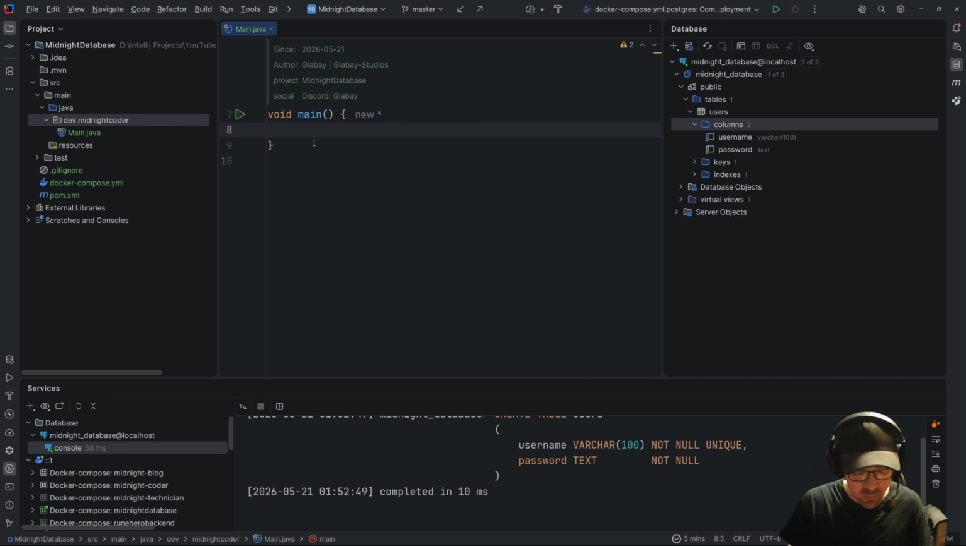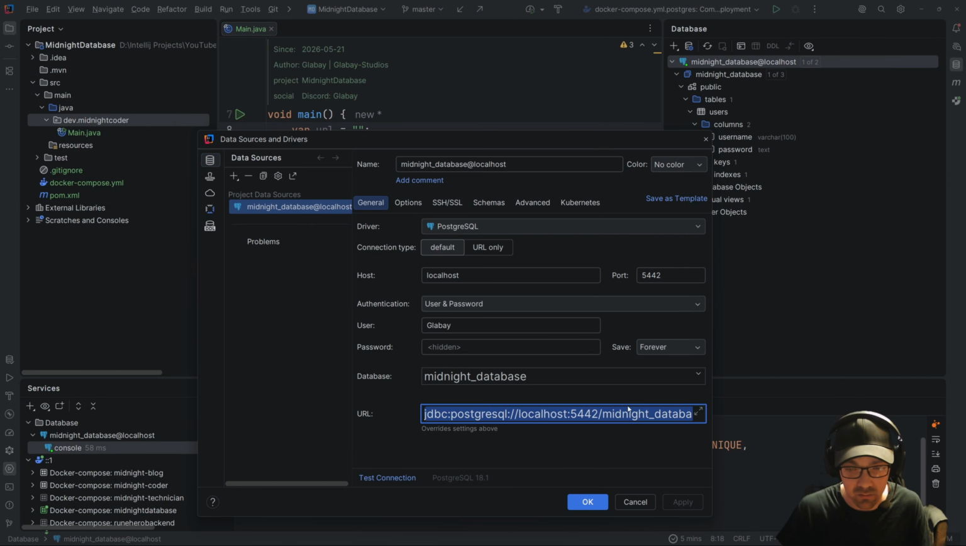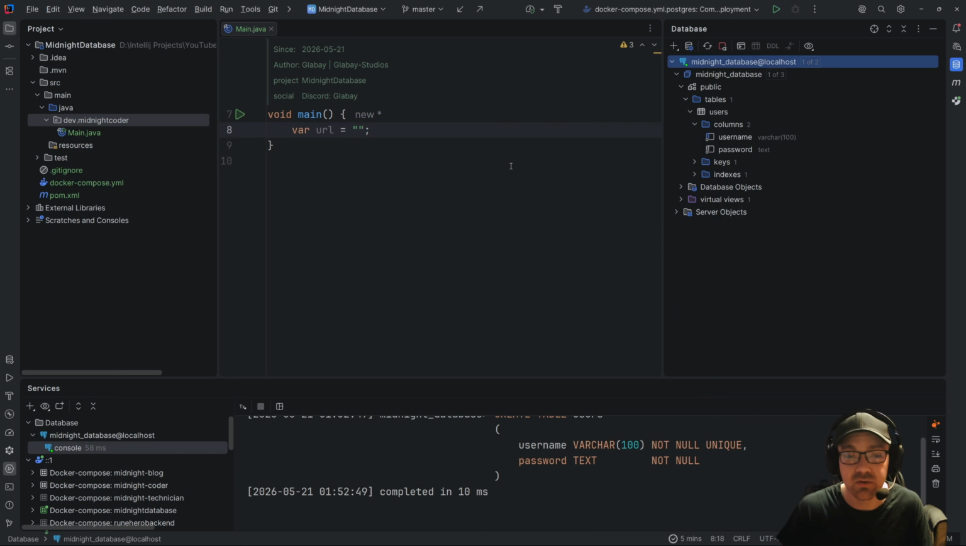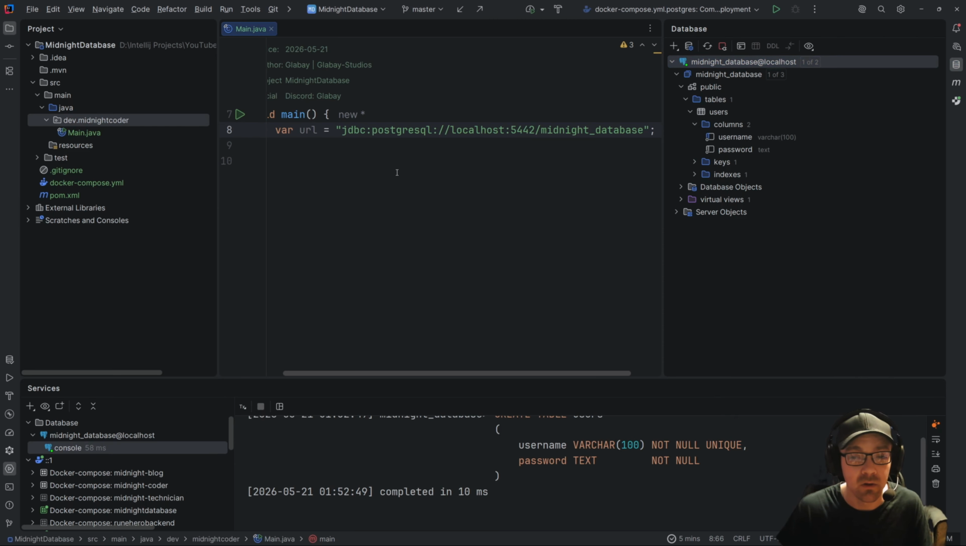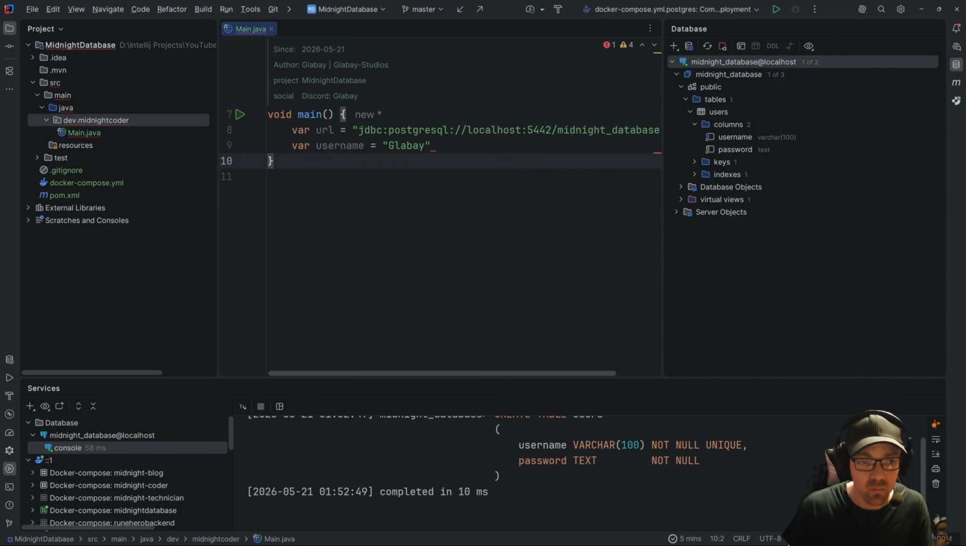So, in here, we are going to have a var of URL, which is going to be equal to the URL. And we're just going to quickly grab that from the properties because I don't want to type that out, and I'm sure you don't want to sit here and watch me type that out. So there's our database. Next, we have a username. So in this case, the username was Glabe.